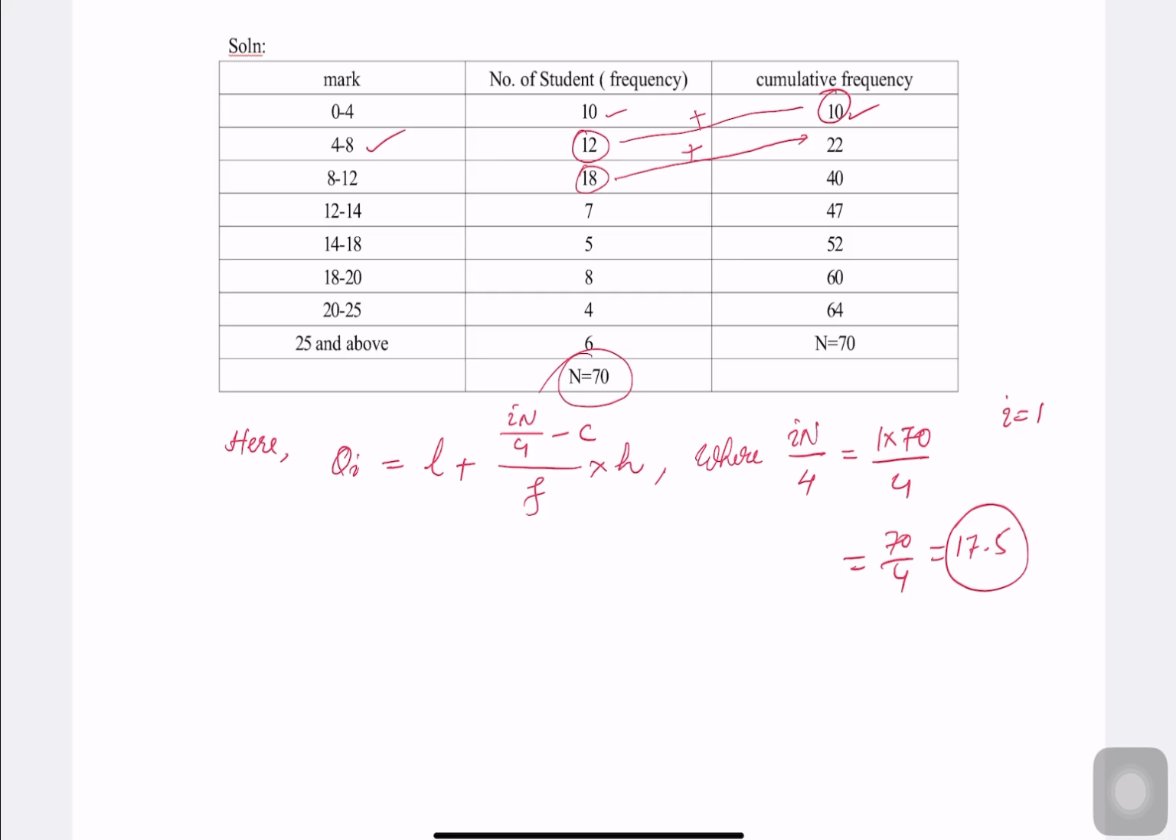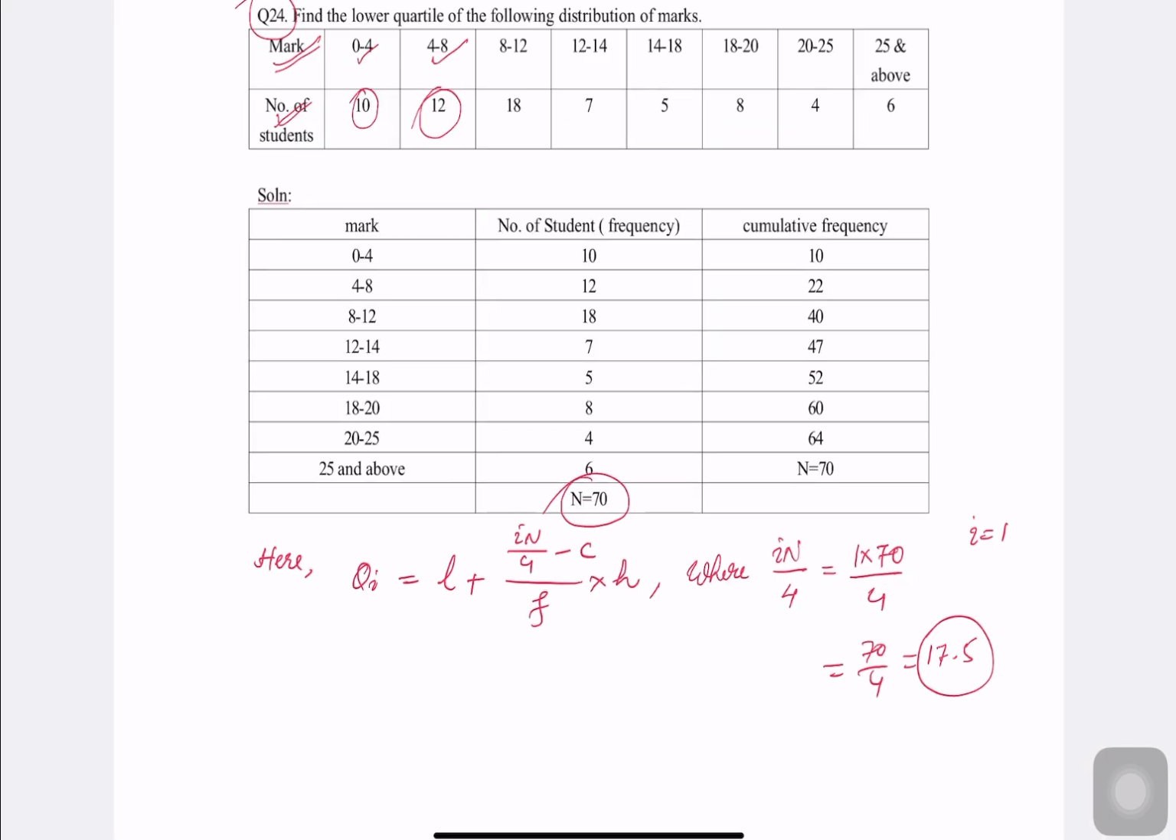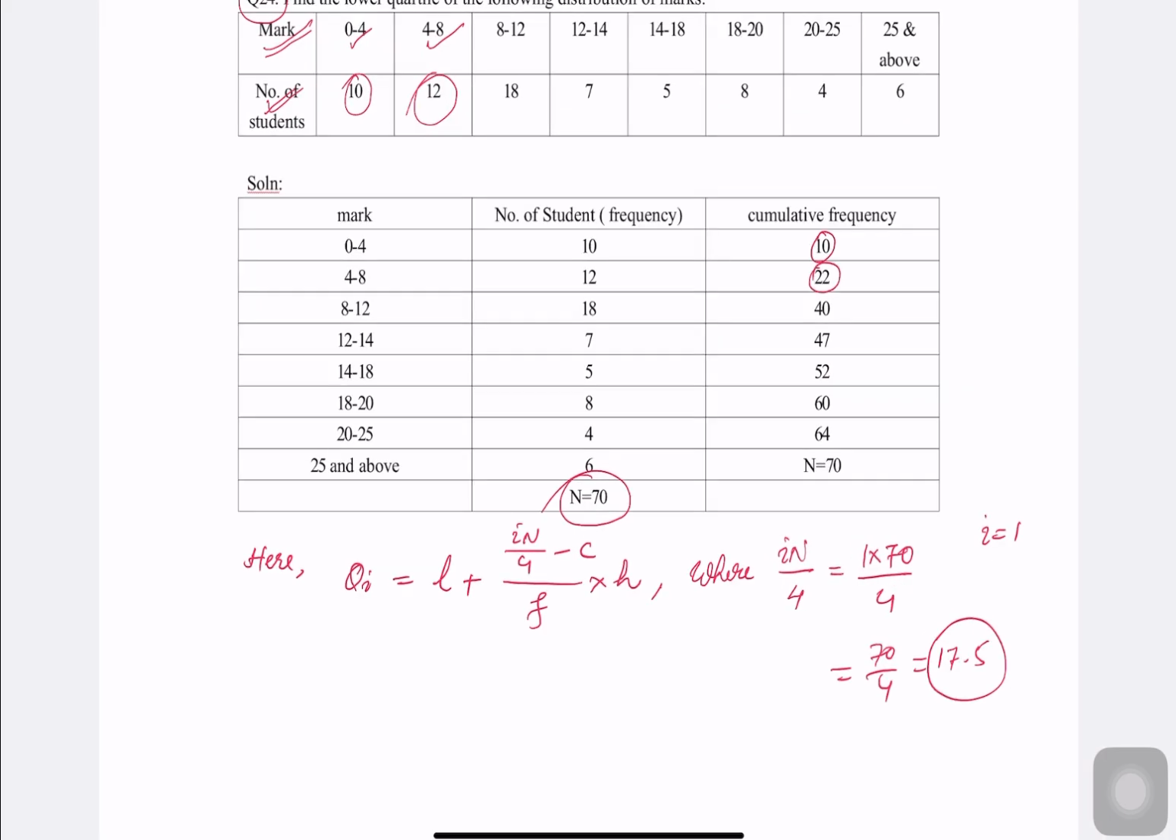We don't have 17.5 in the cumulative frequency, but it is between 10 and 22. So 17.5 is between 10 and 22, so our lower quartile class will be this 22. We will take the bigger number. Frequency will be 12 and our class will be 4 to 8. This is what we got.